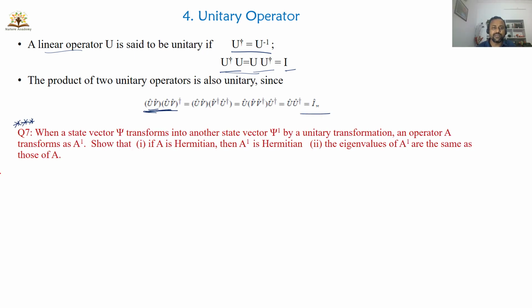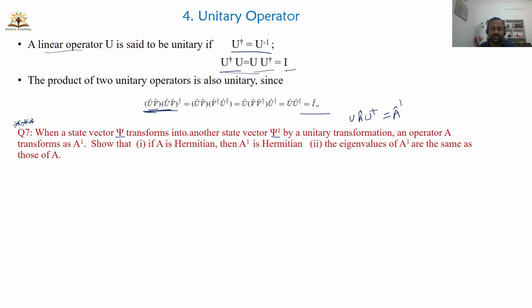There is an important question related to the unitary operator. A state vector psi transforms into another state vector psi prime by a unitary transformation. Unitary transformation means U is a unitary operator acting on the state. When the unitary operator acts on an operator A like this, you will get another operator, A prime.